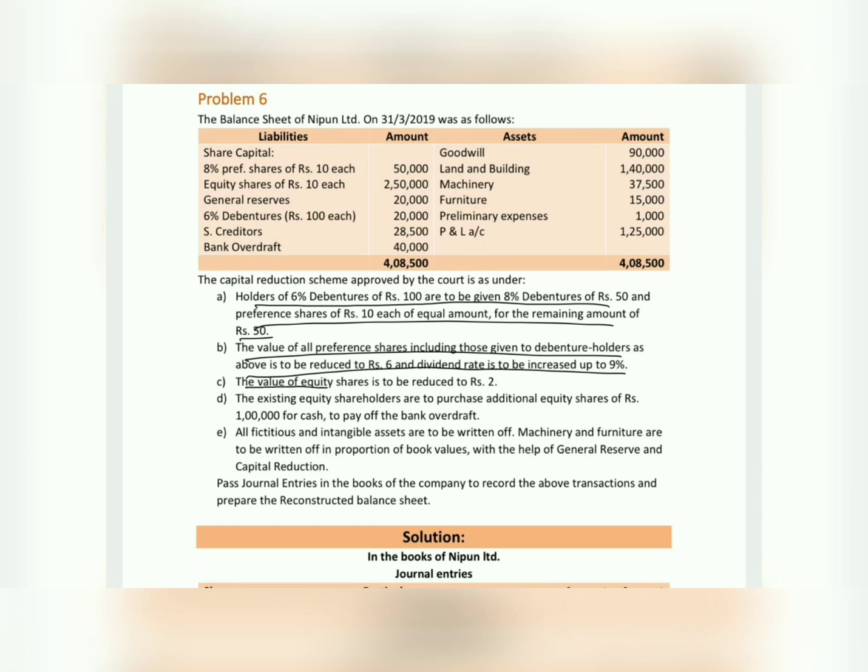Next point is the value of equity share is to be reduced to rupees 2. How much is the equity share value? Rupees 10 each. Now 10 each worth of value is reduced to 2 per share. So let's pass the entry.